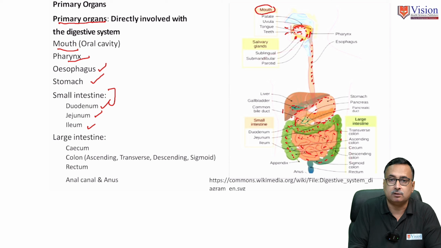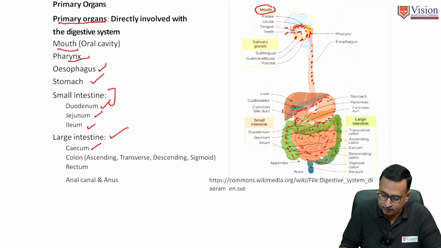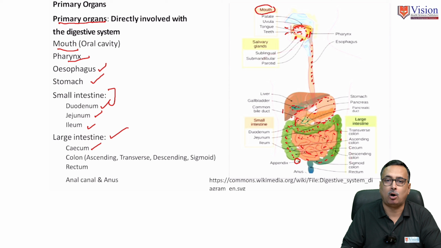The part which follows is the first part of the large intestine, that is the cecum. So the first part of the large intestine, in proximity to the ileum, is the cecum. Here is the appendix, the vermiform appendix. The vermiform appendix in the human body is a vestigial organ.